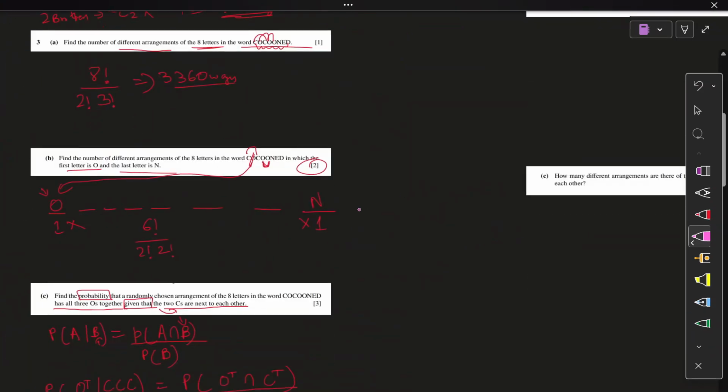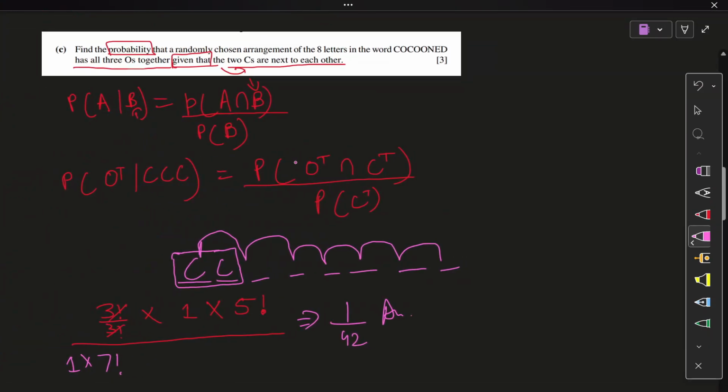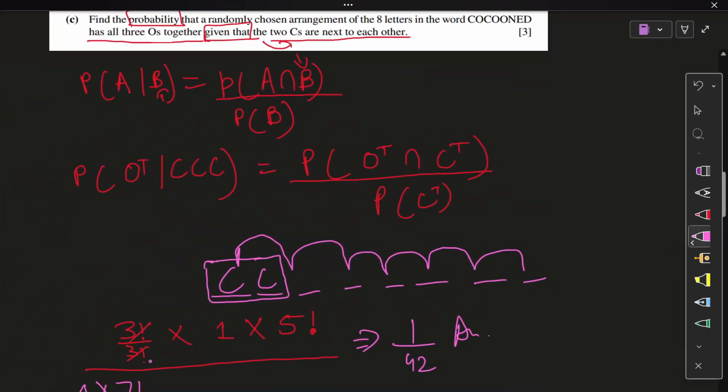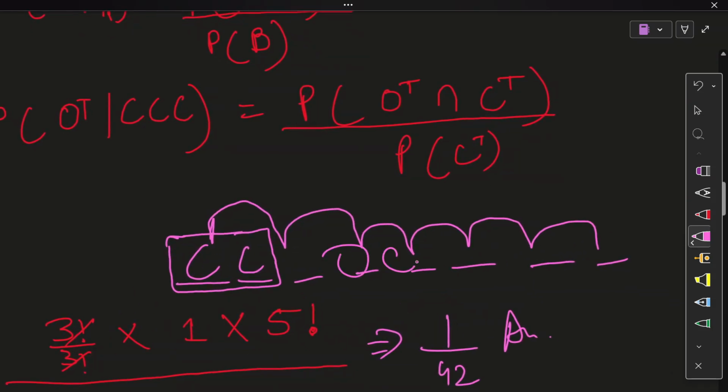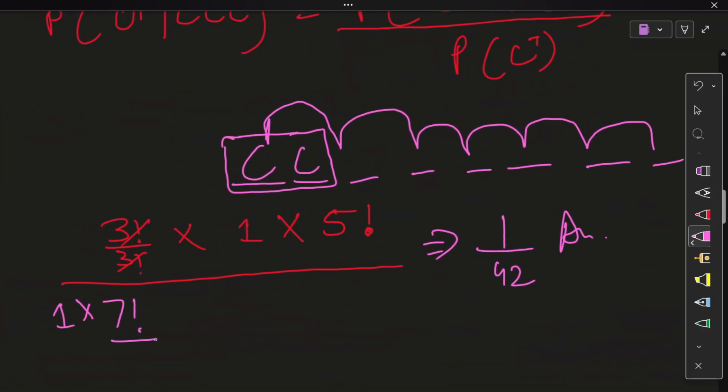Before we move on, apologies, people. I was missing something here. Before I moved on, I was checking this again and I saw this. If I'm putting the C's together, I forgot that the O's will be repeating on the outside because they're moving around, right? So let's just move in the 7 factorial out of this. The 3 O's will be repeating, right? So we do need to remove those. That's going to be divided by 3 factorial and your answer is going to change a little.